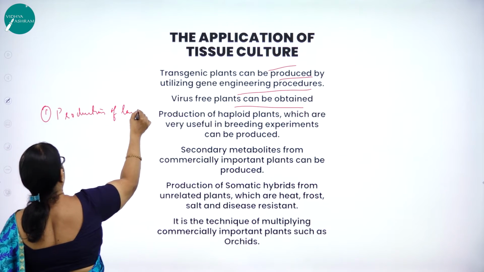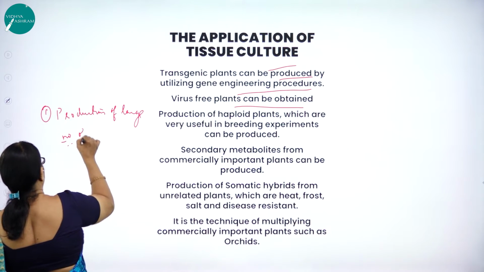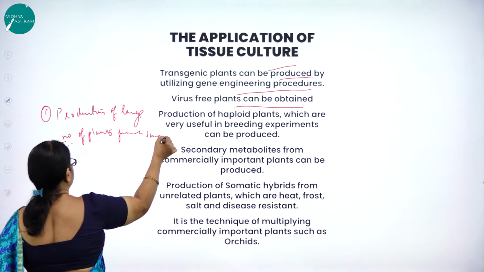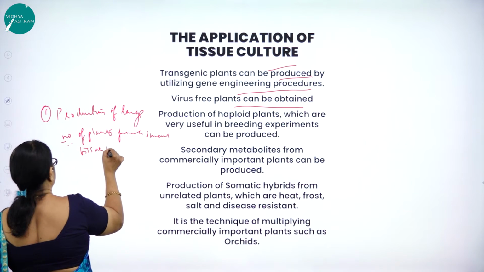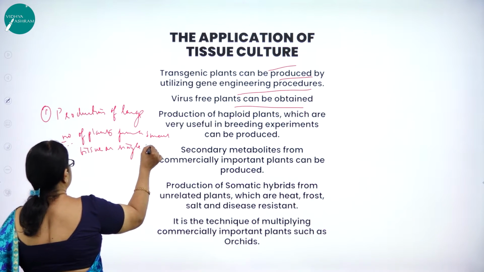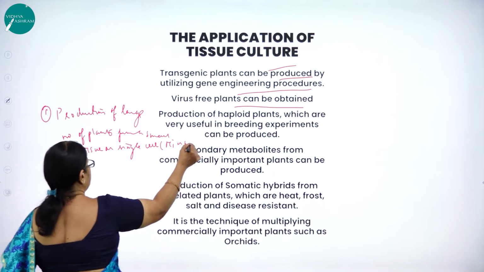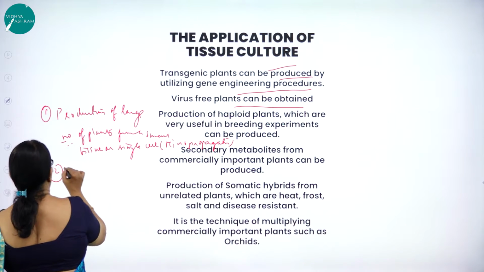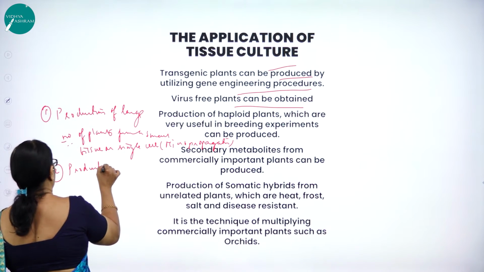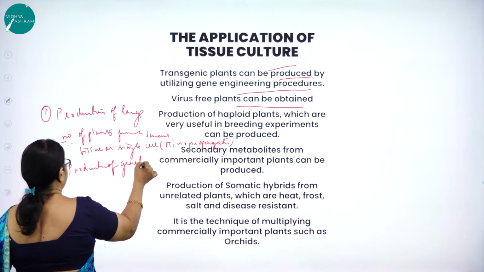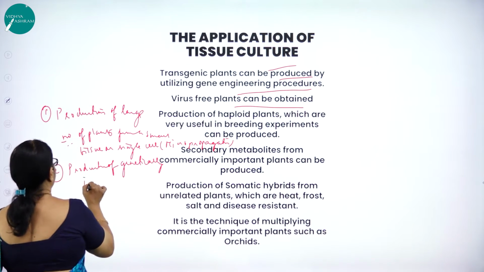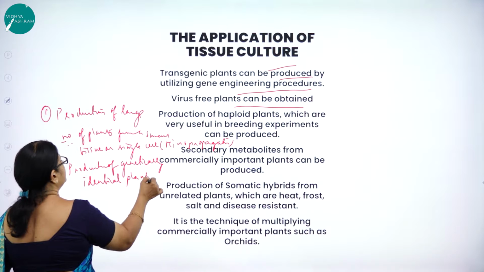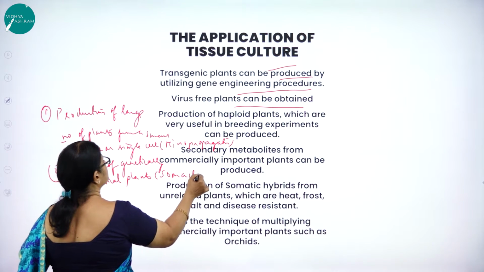Production of large number of plants from a small tissue or a single cell is called what? Micropropagation. Second is what? Production of genetically identical plants called what? Soma clones.